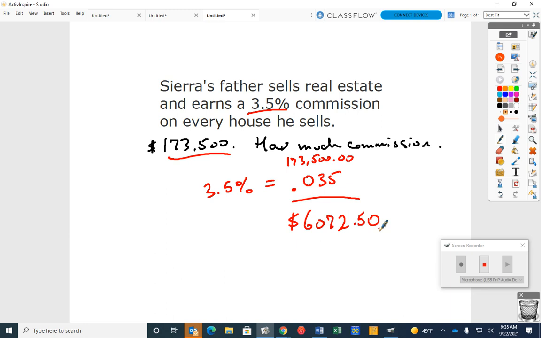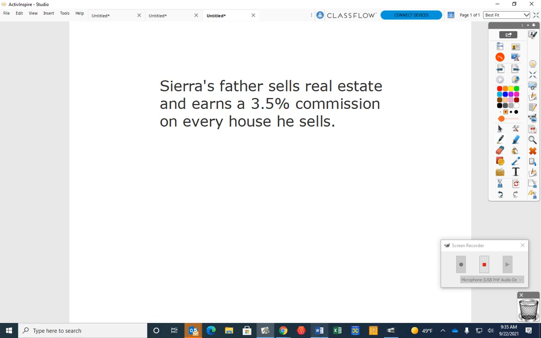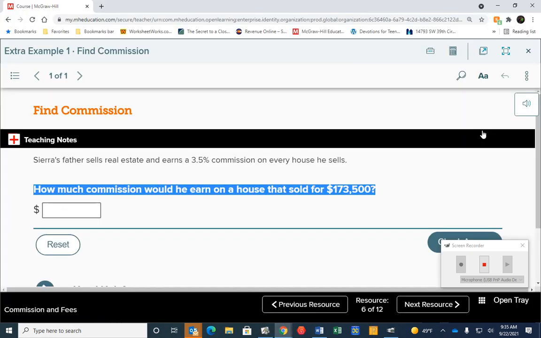Abby, can I borrow like $6,000? Can I borrow $6,000 since you're rich now? Okay, thanks. All right. Okay, does that make sense how we found that? Easy, right? Okay. The next type you're going to see, and these are a little bit different.